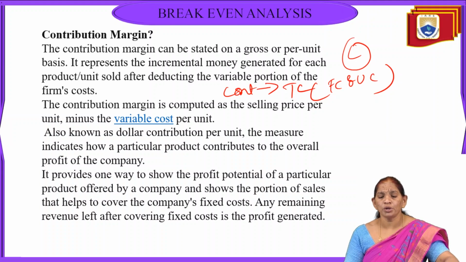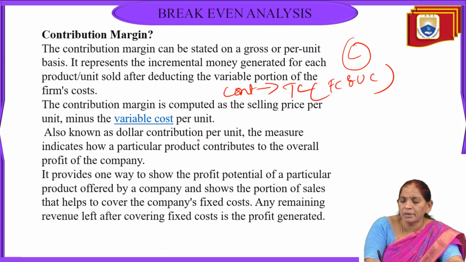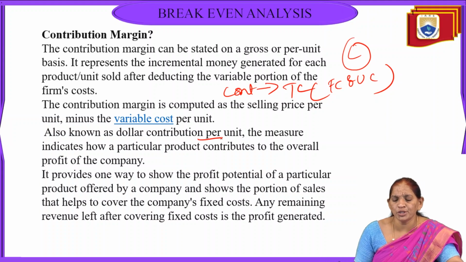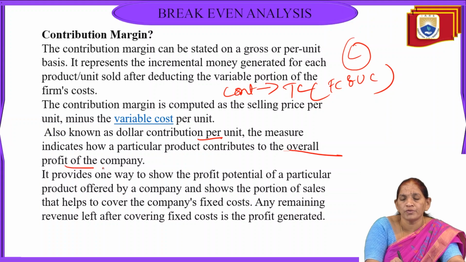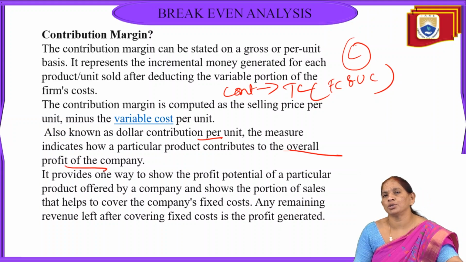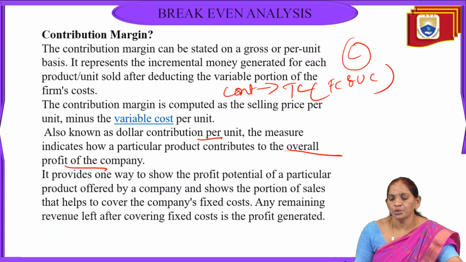This contribution is calculated per unit, and the measurement indicates the particular contribution to the overall profits of the organization. When we calculate this contribution, the overall profitability of the organization could be achieved.